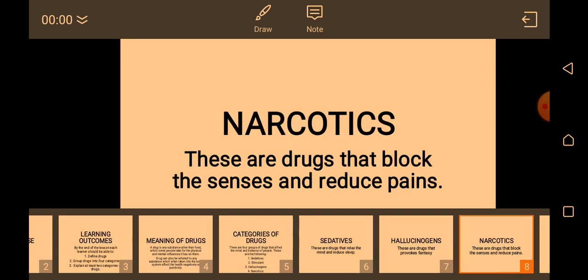And lastly, I would like us to look at the meaning of narcotics. Narcotics are drugs that block the senses and reduce pain. Some people, when they are going through some things in their life, some pains, maybe the pain of losing a beloved one, people that are depressed or bereaved, tend to take drugs that are narcotics. When they take them, it will block their sense of reasoning. They won't reason anything again, they won't think of the pain they are going through. It will help them reduce pain and they will just be on their own.